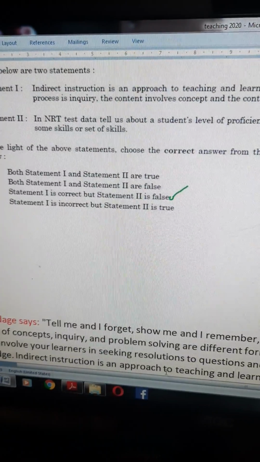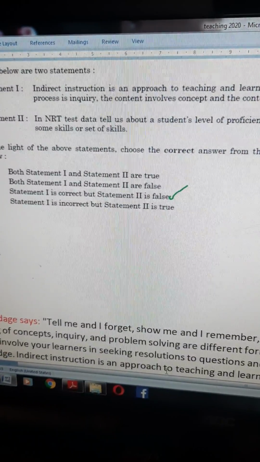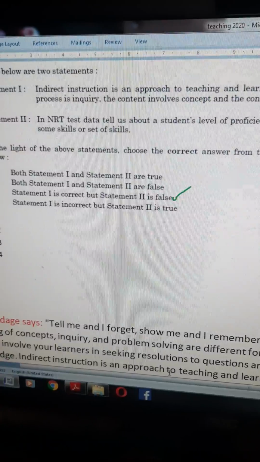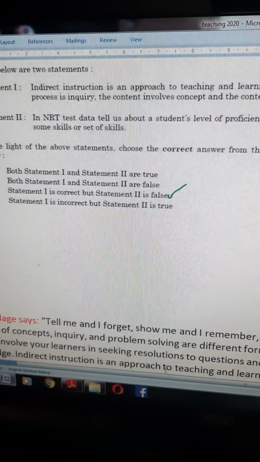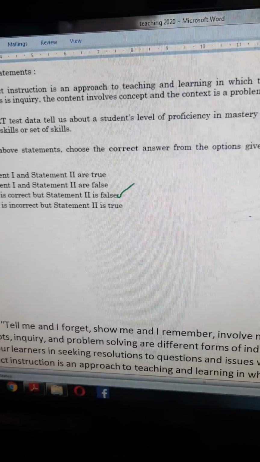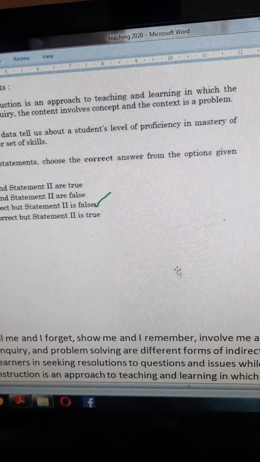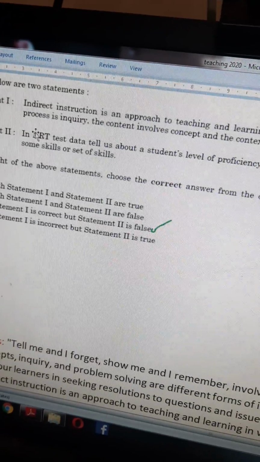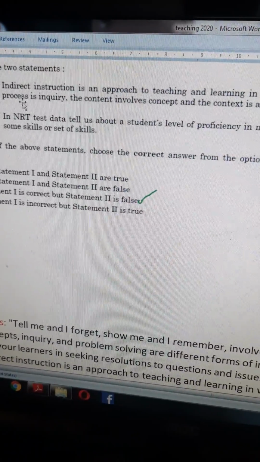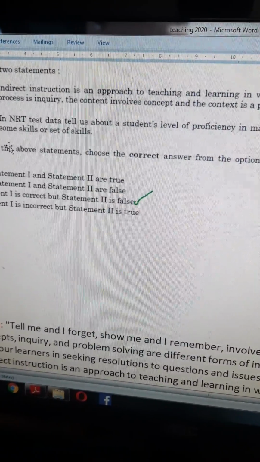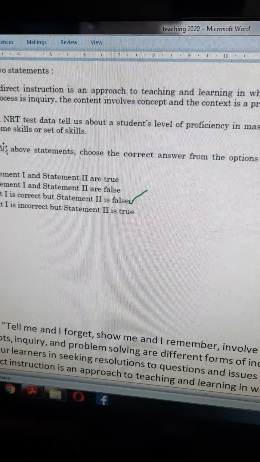Suppose it is English language, if he gets 80 marks, we can say that he is good in that language, right? But in norm referenced, we are not testing the proficiency in mastery of some skills.